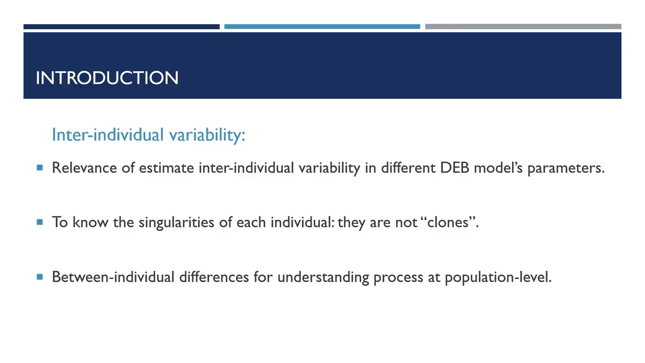I will start the introduction with the relevance of interindividual variability. At the eco-evolutionary level, it is relevant to estimate this variability in different DEB parameters with certain accuracy and precision, rather than focus only at the population level. Focusing on each individual means that we cannot assume that they are clones. Each one has its singularities. Henceforth, its possible differences between individuals can help us to understand many processes at population level.